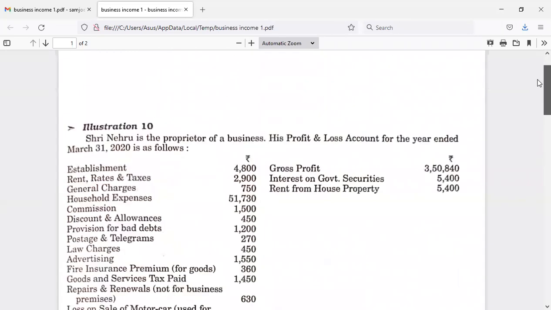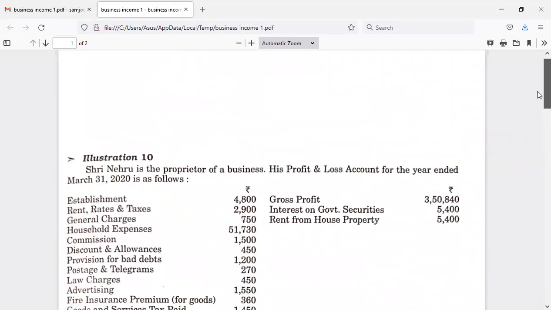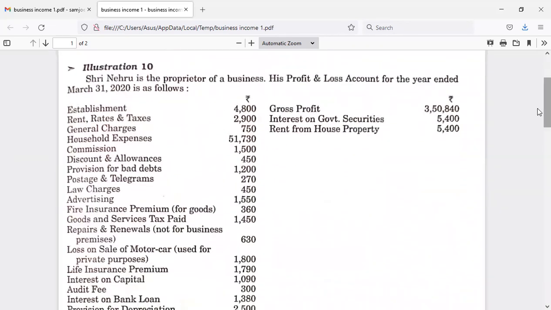Hello, dear students. In the previous classes, we have been discussing the problems on business